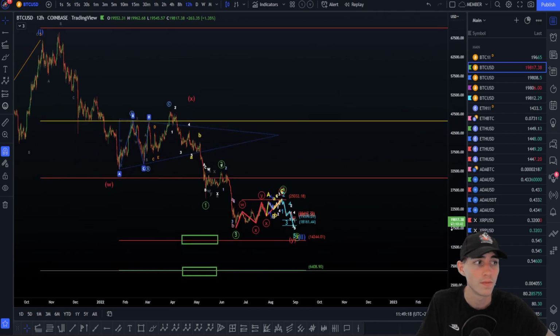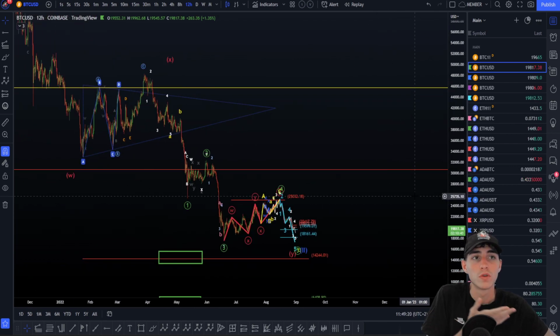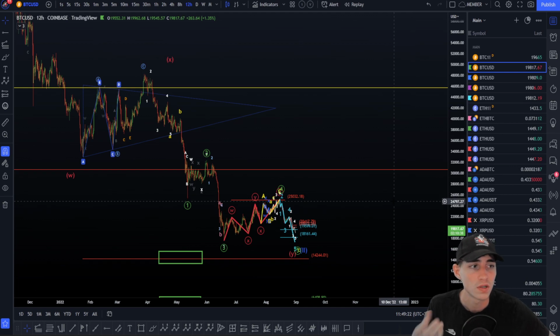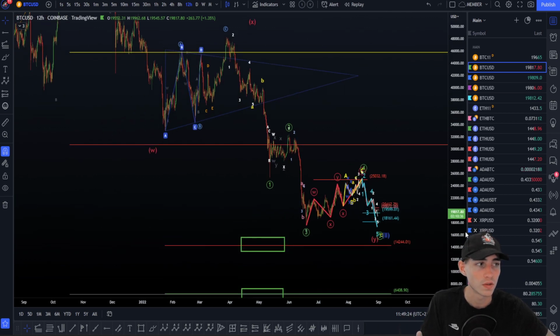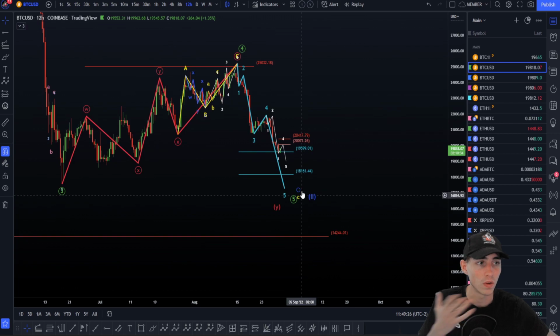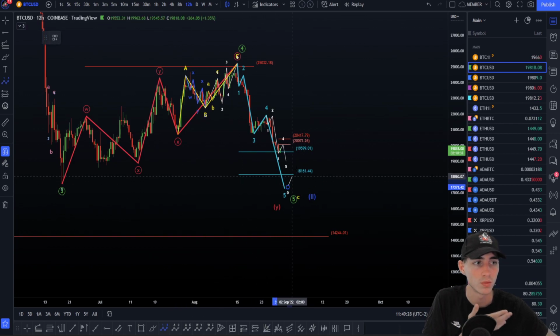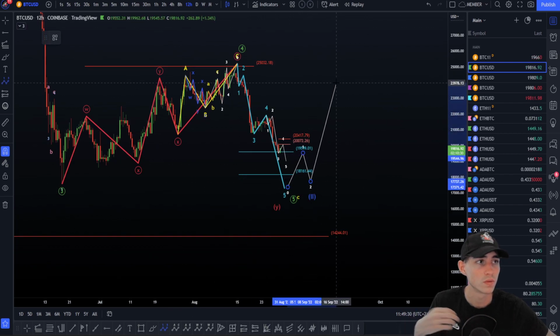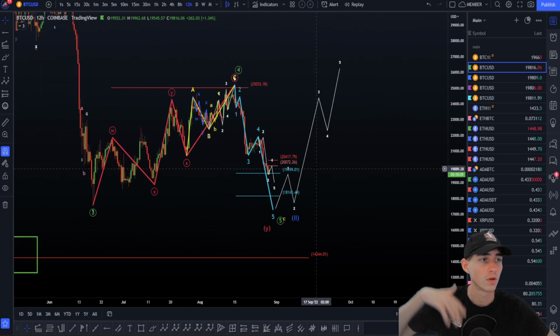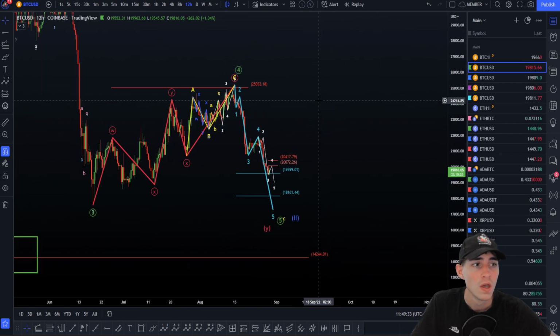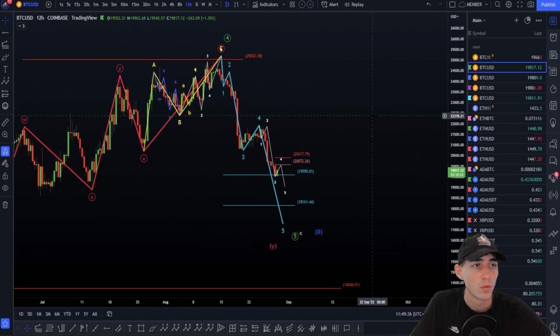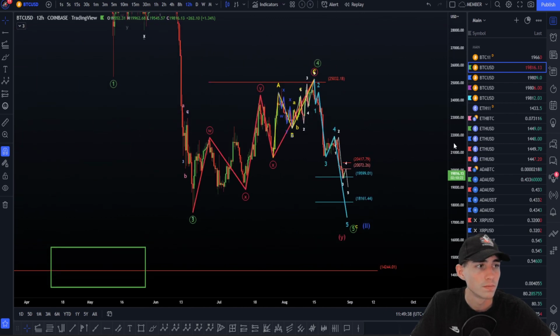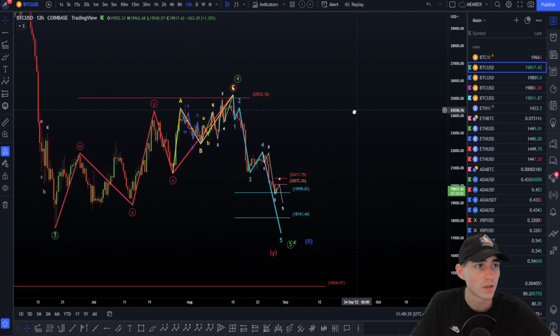Okay, now of course it's more likely to be a double XY than a double XY extended, all depends on the wave we're going to do to the upside. But next, after the 5 waves done here, I'm just looking for a 5 waves impulsive. So wave 1, a wave 2 retracement, a wave 3, 4, 5, and something is going to just rocket clearly. So this is what we can look for at the moment. And yes, so I think that's all really.